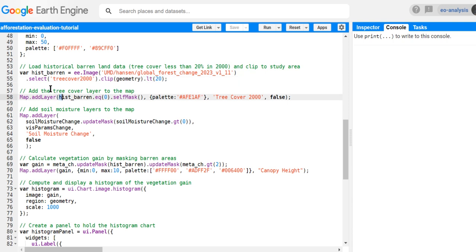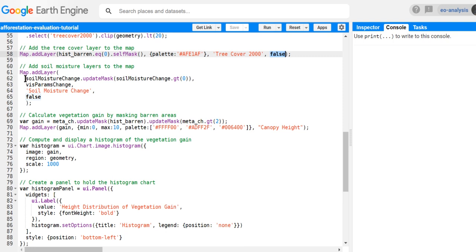So here for the tree cover layer, we get the opposite. So we want the historical barren equals 0, which means the forest cover is already above 20% at that time, and we use the self-mask. So the self-mask is to mask out all areas that are equal to 0, so that when we visualize them, we don't see all this color that are blocking our base map. So we set it to false to make sure that it doesn't show up by default.